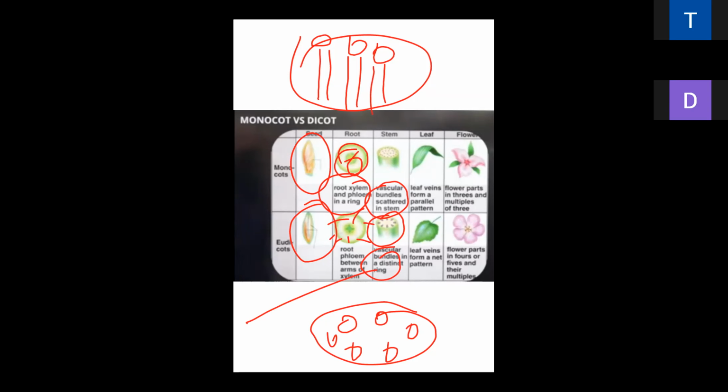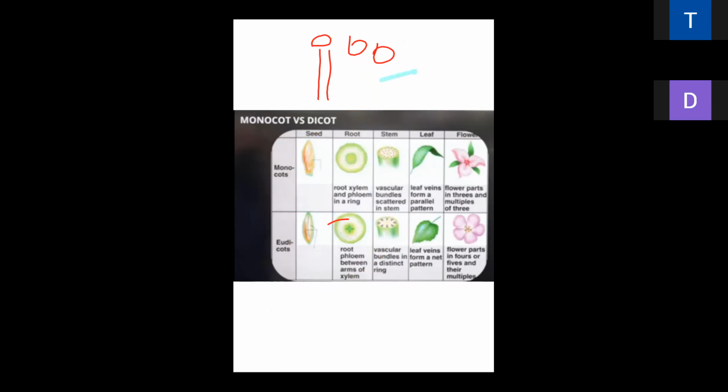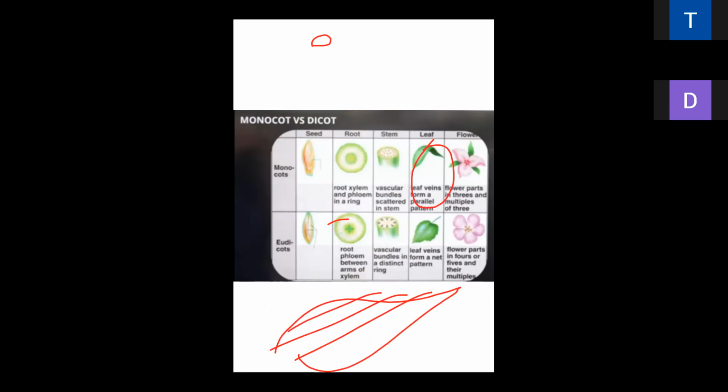Here again, venation. Next point is venation. Just a minute. Venation. Leaves arranged in parallel pattern. Parallel, I had already told you. Parallel arrangement, upward and below, both parallel arrangement. That's why these leaves are known as isobilateral.